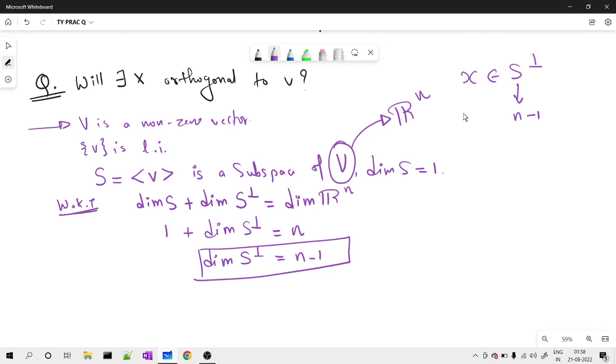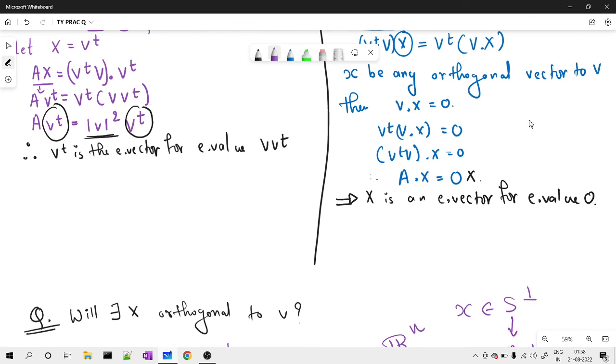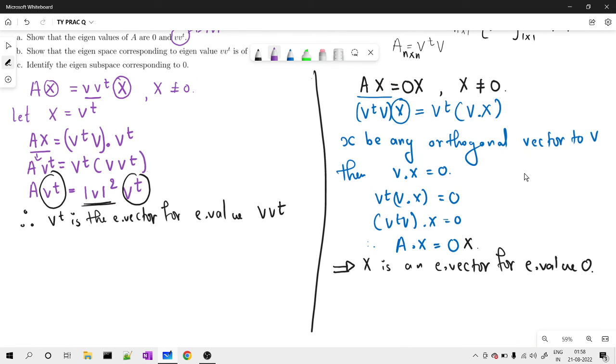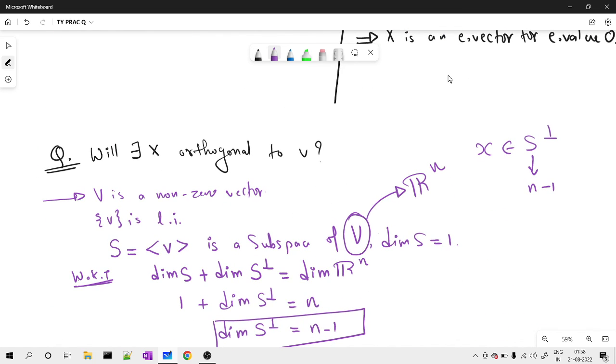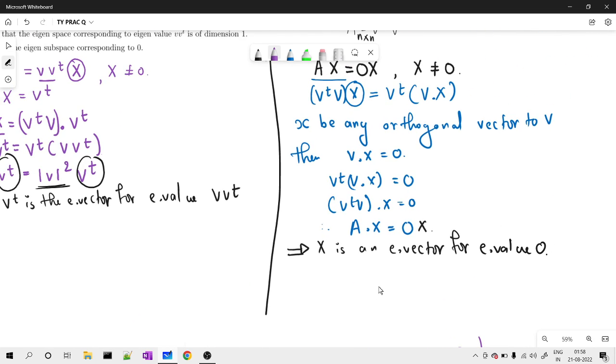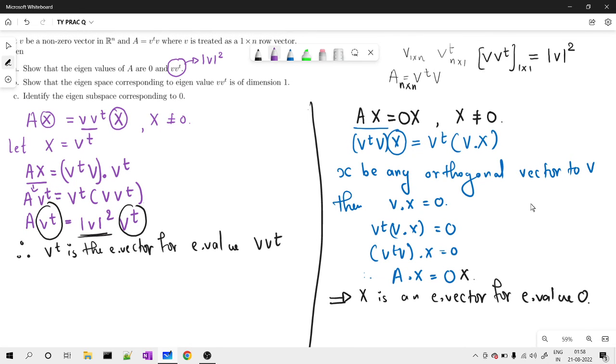So while answering this question, we answered so many questions together, right? First of all, we started talking about why that non-zero x exists. Why does that orthogonal vector exist? Because that orthogonal vector belongs to the orthogonal complement of S, which has dimension n minus 1. Hence, there exists a non-zero x, which becomes an eigenvector for us.